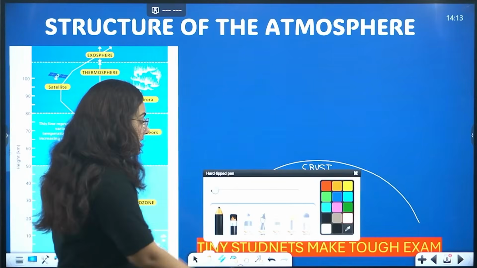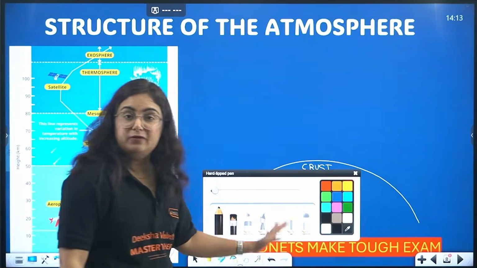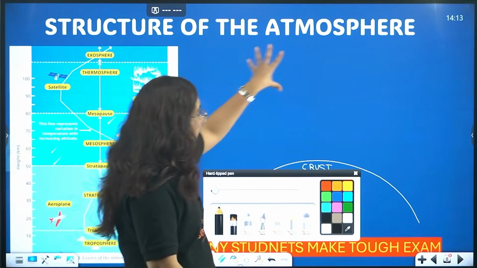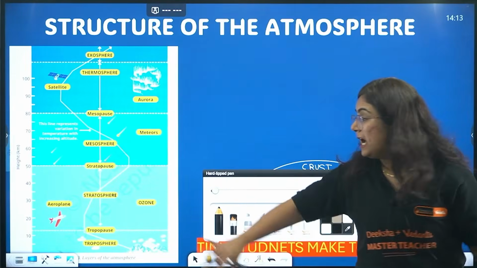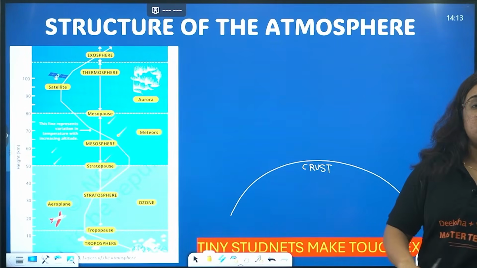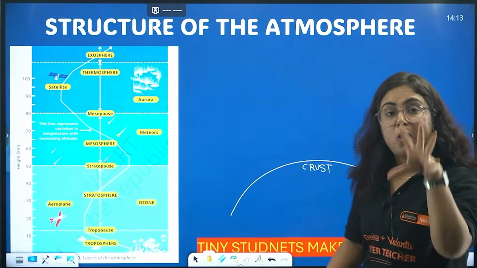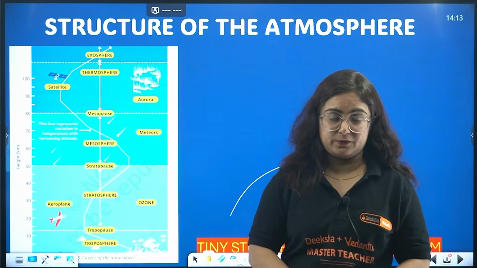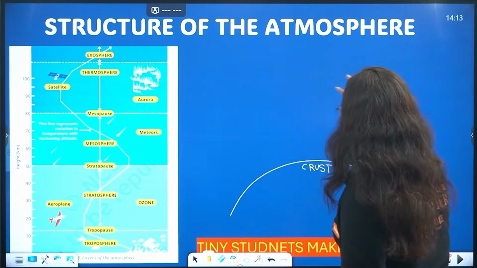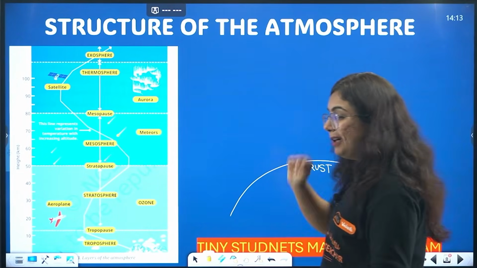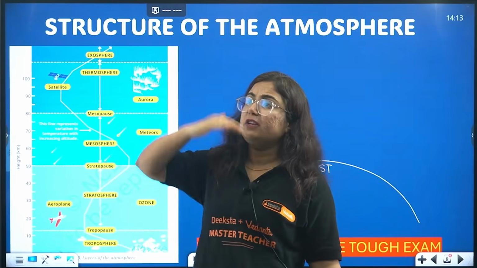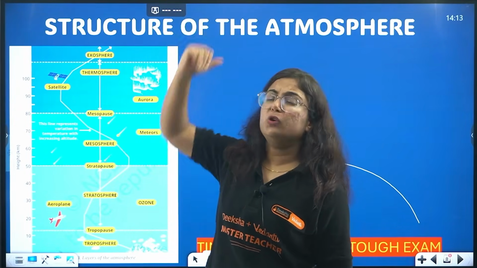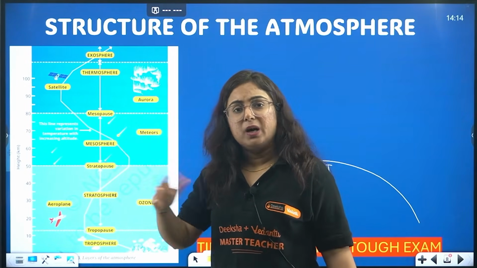But above this crust, a layer, or what we can say a blanket, is surrounding it. That blanket of air is known as the atmosphere. But do you think that as we go beyond and more beyond, the atmosphere will be the same?